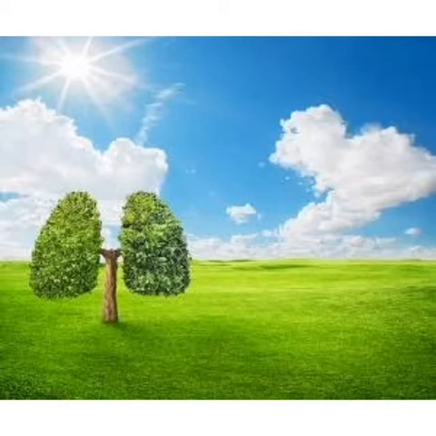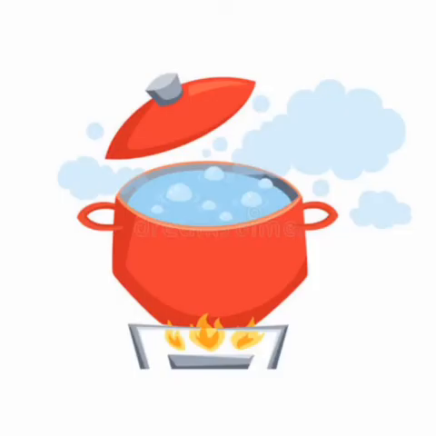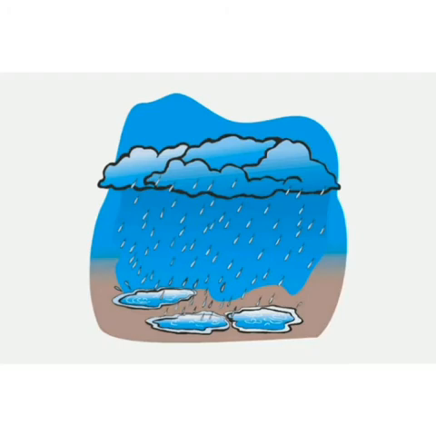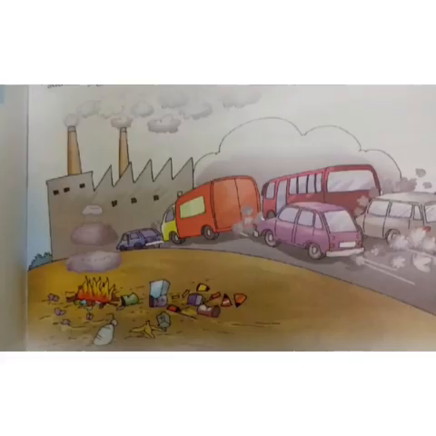Now let us look at what air contains. Have you ever seen steam coming out of boiling water? This steam is water vapor. Air also contains water vapor. Water vapor is very important for rains. Without water vapor, we would have no rains. Air also contains dust particles and smoke from burning rubbish, wood, leaves, firecrackers and plastic.